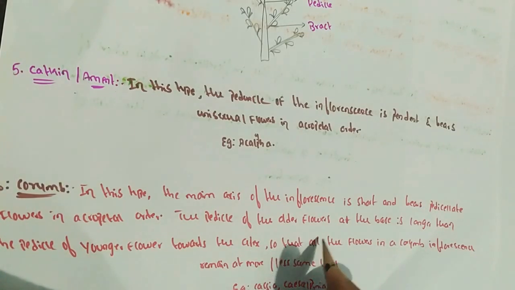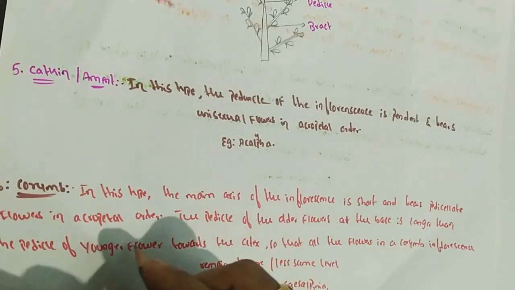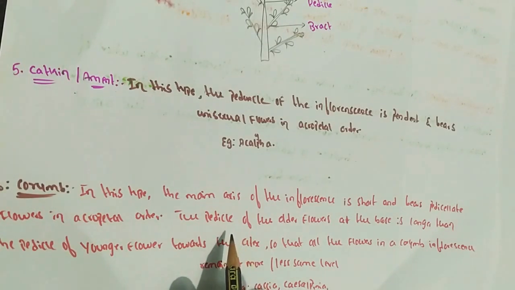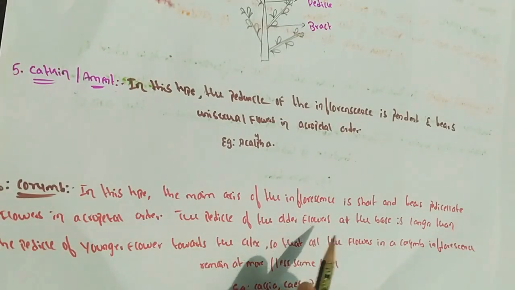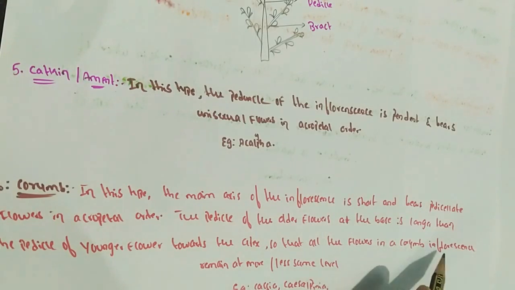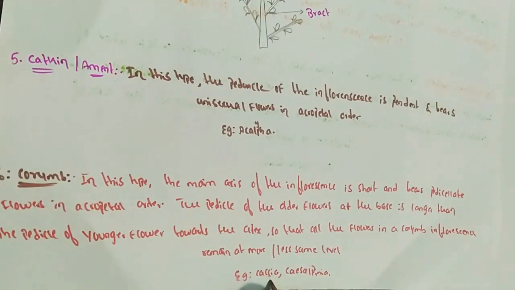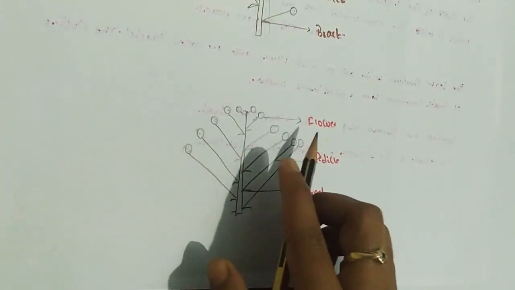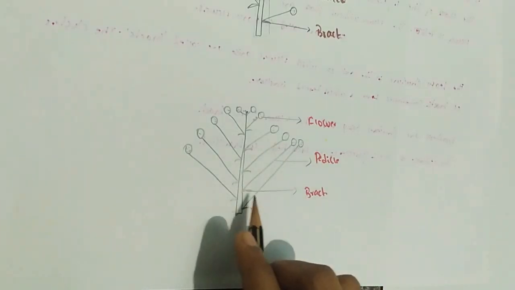The pedicel of the older flowers at the base is longer than the pedicel of the younger flowers towards the apex, so that all flowers remain at more or less the same level. Example, Cassia and Caesalpinia. These are the bracts.